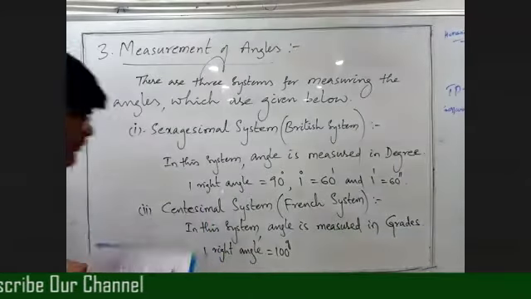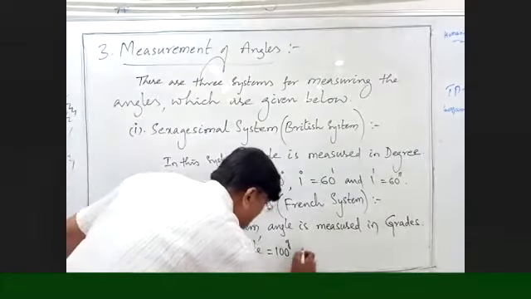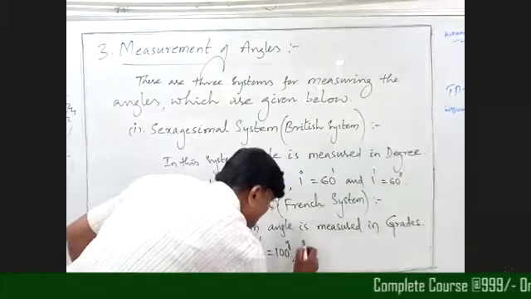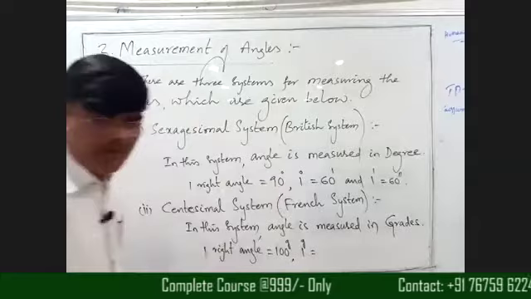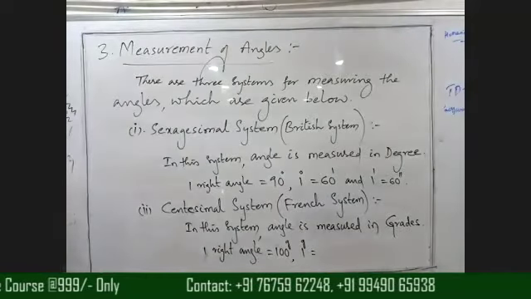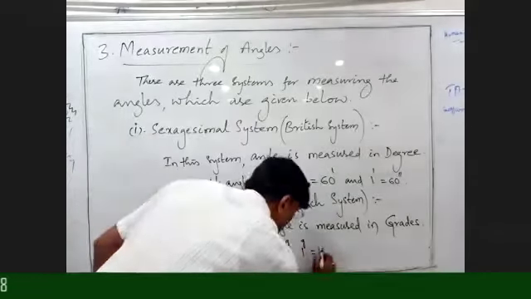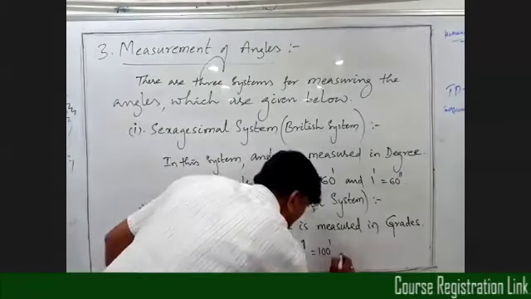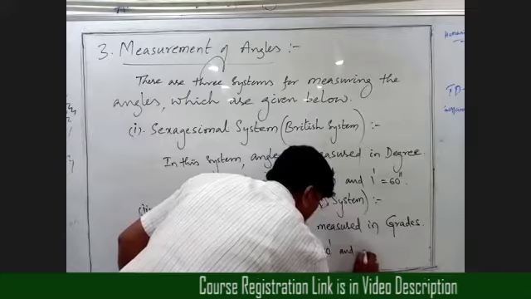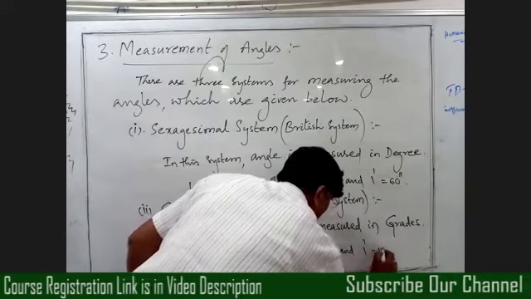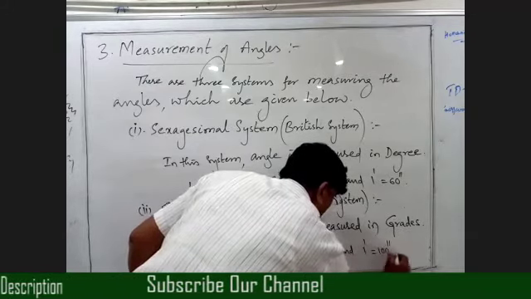Next, now tell me, 1 grade equals how much, beta? Very good, Sampath. Very good, Akshara. 1 grade equals 100 minutes, and 1 minute equals 100 seconds.